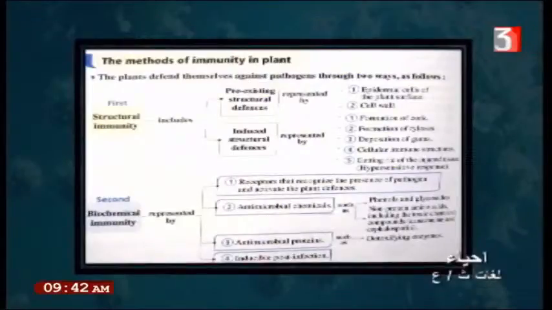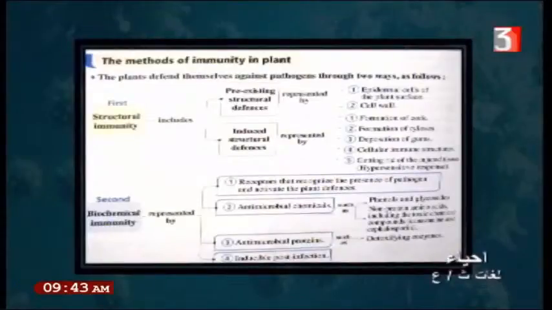Biochemical immunity is represented by some receptors. These receptors are found in the cell wall of the plant. These receptors recognize the presence of pathogens, which activates the plant defense. Also, number 2, the presence of antimicrobial chemicals. Antimicrobial chemicals are substances that are found or that we can spray on the plant to prevent the growth of microbes: phenol, glycosides, non-protein amino acids, including toxic chemical compounds.